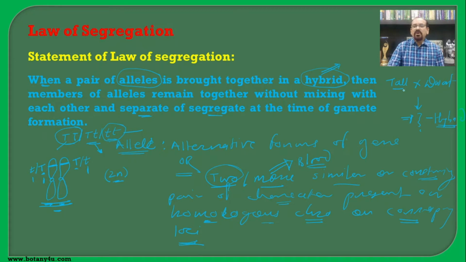Because one is tall and another is dwarf, both these organisms, or the parents, are genetically different. Hence this F1 organism, which is developing from the genetically different organisms, is known as the hybrid. According to Mendel, the F1 generation organisms are also tall, but it is a hybrid tall. So we have to prove this statement in the law of segregation.